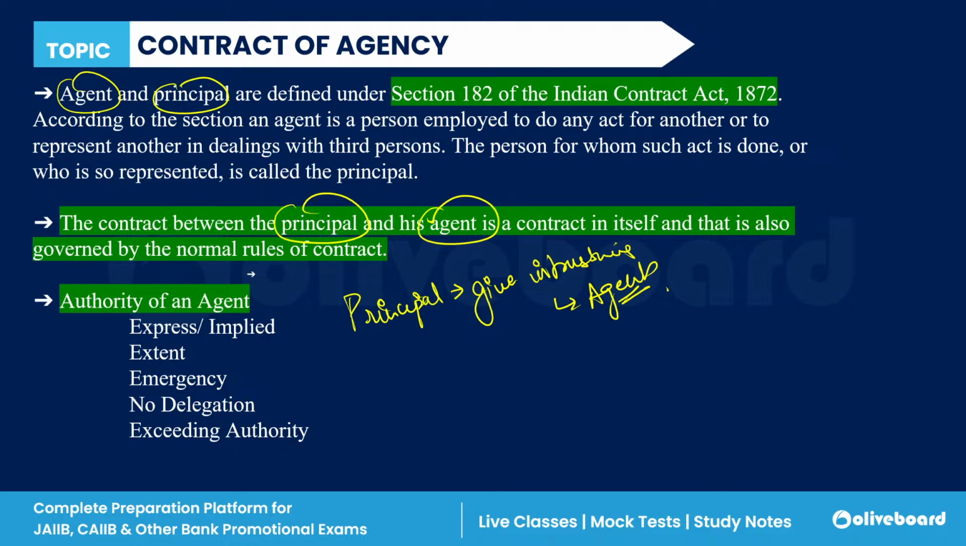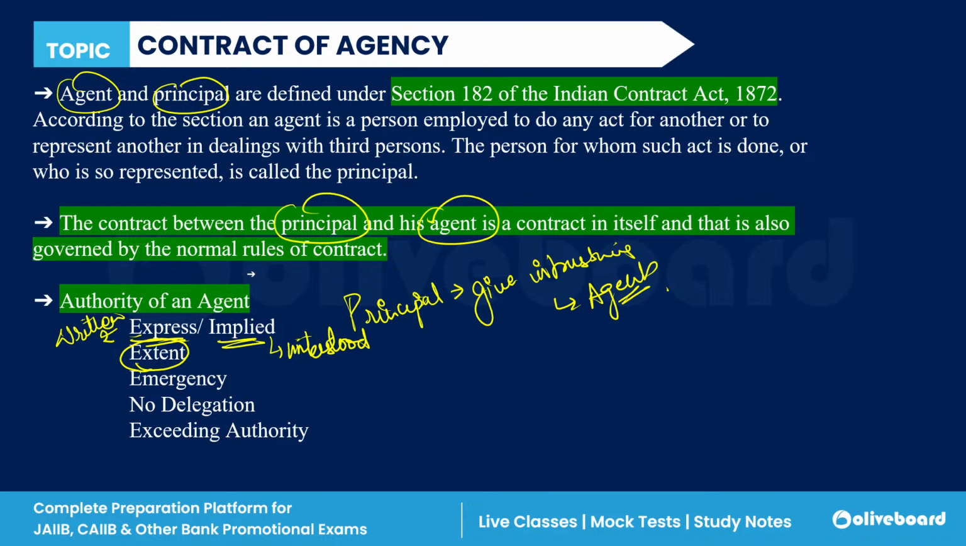Now, what is the authority of the agent? If we talk about the authority, it can be expressed or implied. Expressed means it is written, and implied means it is understood. Next, the extent. You have to define the extent of the authority of an agent. What is the extent of the authority of the agent?